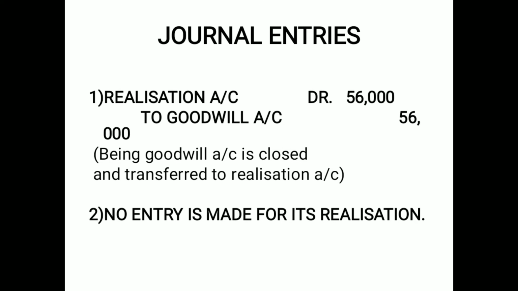Okay, here it is. I repeat that you have to prepare the format of journal for writing down journal entries. Obviously, you know what is the format of journal. The journal entry presented on your screen is to be written in the format of journal. Date, particulars, LF, debit and credit. Alright, so the very first journal entry is realization account debit 56,000 to goodwill account 56,000.